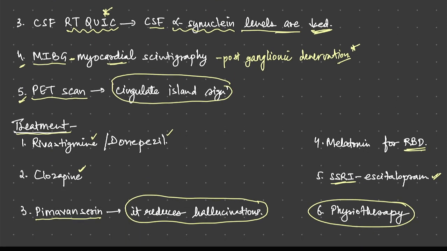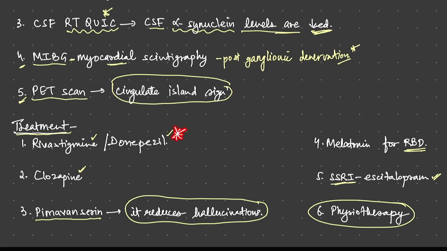Treatment is rivastigmine and donepezil. It is the main drug that we rely upon for the treatment of Parkinson disease dementia and Lewy body dementia. Then clozapine, pimavanserin, melatonin, SSRIs, and physiotherapy and supportive care. Right. So that is all about dementia with Lewy bodies.